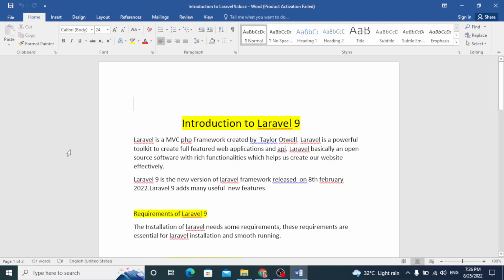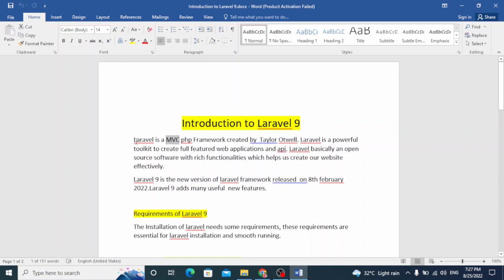Here is the question: what is Laravel? Laravel is basically a PHP framework. We can say that it is the modern, expanded or updated form of PHP, so it is the framework of PHP that is called Laravel. And here I use the word MVC: Laravel is an MVC PHP framework.